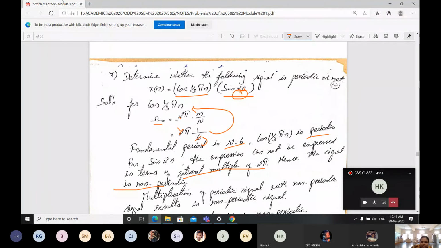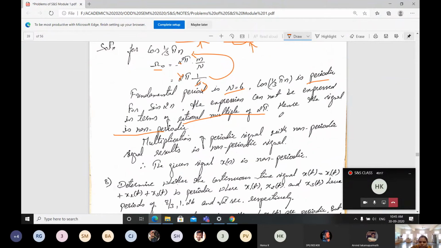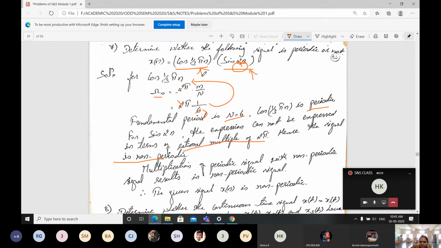The first signal is periodic, but the second signal is non-periodic. What is the conclusion? When I multiply a periodic signal with a non-periodic signal, the result is going to be a non-periodic signal only. For that reason, the multiplication of a periodic signal with a non-periodic signal results in a non-periodic signal only. Therefore, our x of n signal is a non-periodic signal.